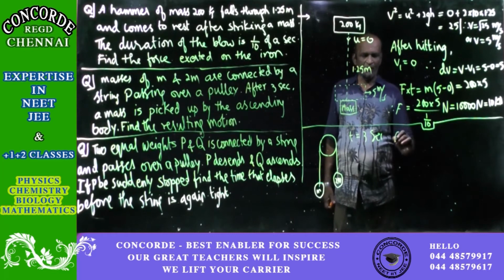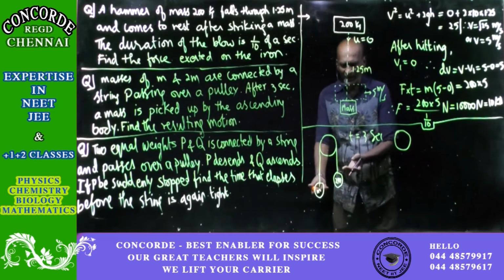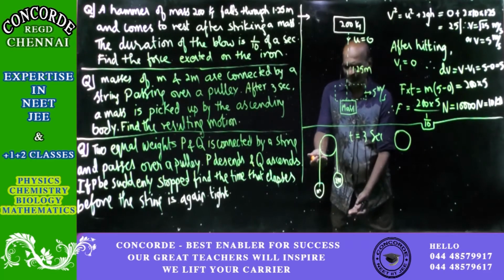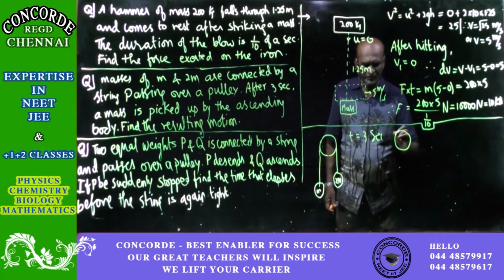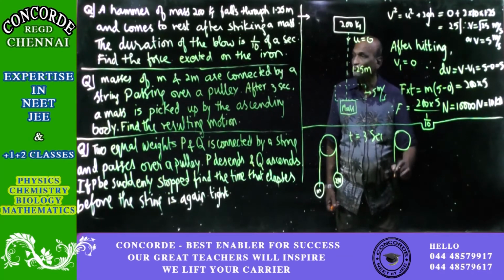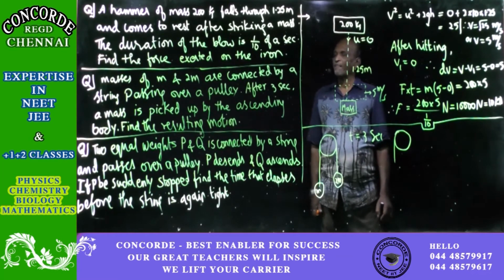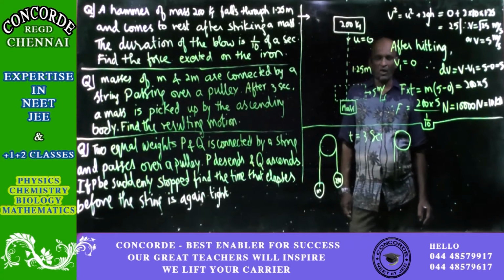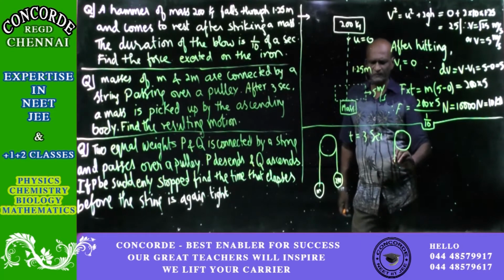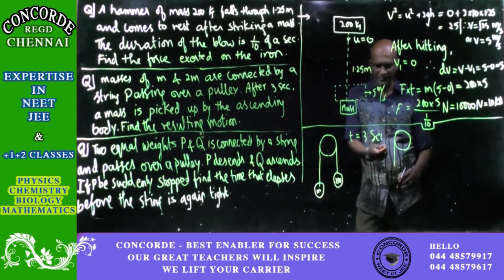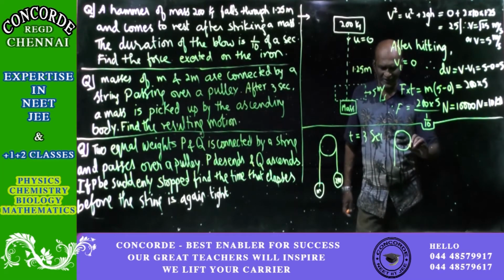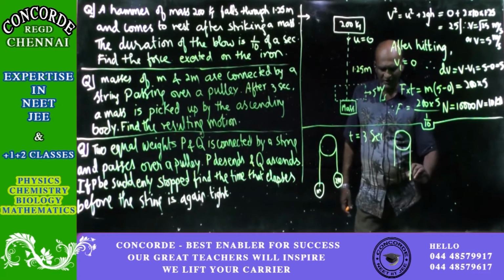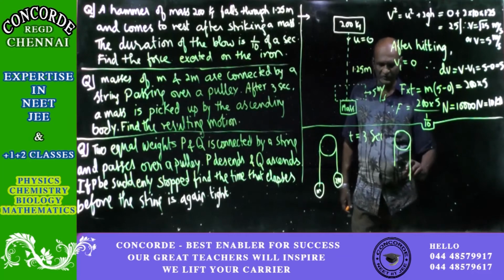So the new situation after 3 seconds is: 2m is coming down, m is going up, so the position is like this. m has moved up because it is lighter than the mass on the other side, which is heavier, equal to 2m.